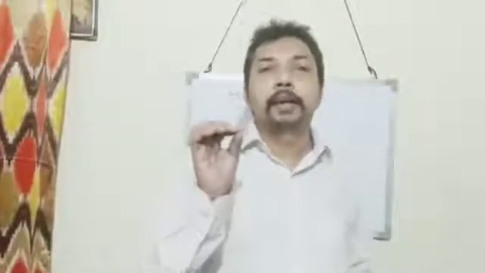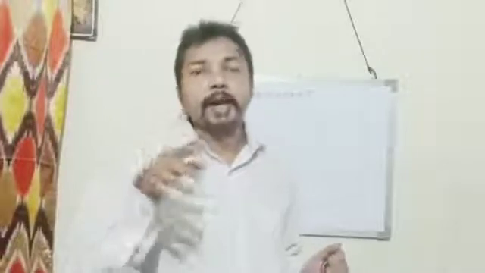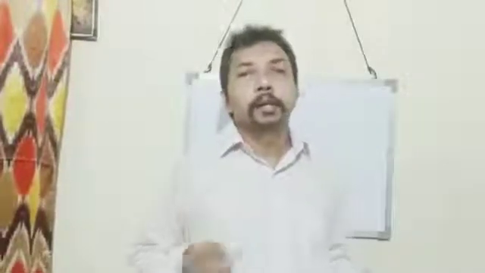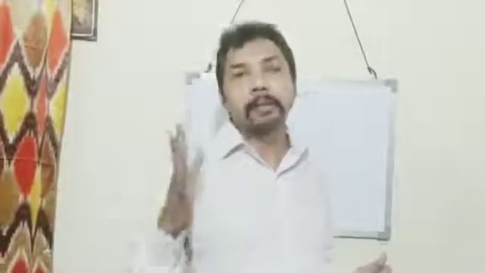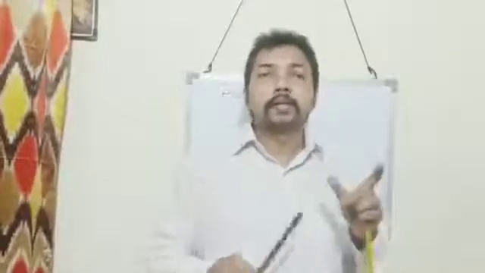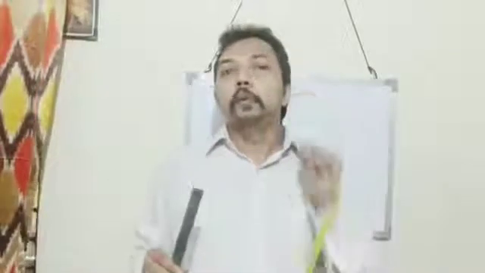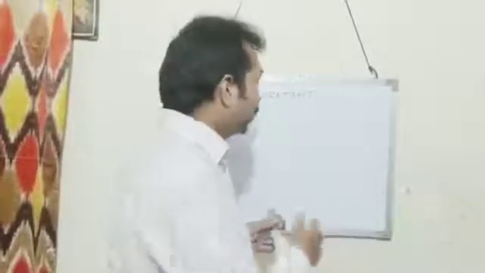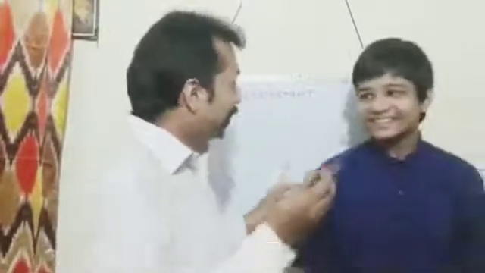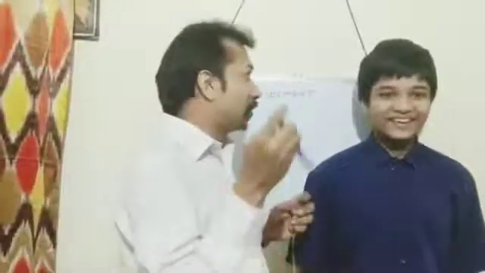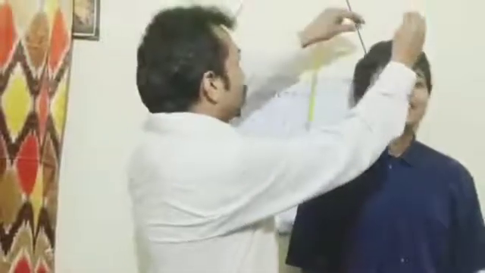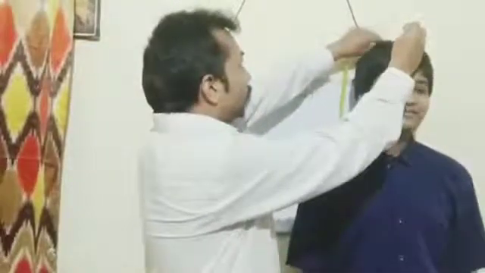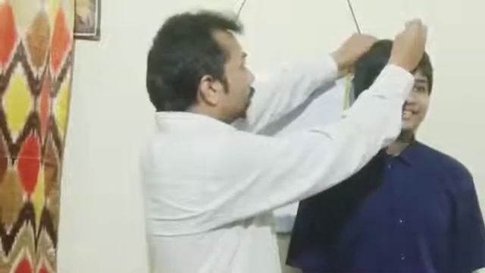Suppose we have to take the measurement of the height of a boy. How do we do the measurement? You see how the height of a boy is measured. So we are measuring his height. First this boy is made to stand here.